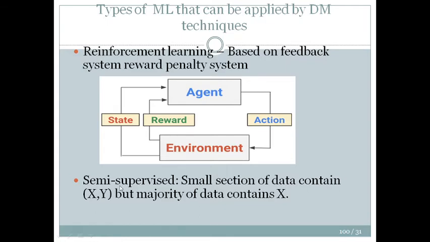And then we have semi-supervised learning, where a small section of data contains x, y, but the majority of data contains only x. So we will know what is the value of y, but only for a very small set. The rest of the set will not be having any associated y with it. So simply we use a combination of supervised and unsupervised learning techniques to give rise to this category, semi-supervised learning, because we have a lot of missing data. And for such type of cases we can use semi-supervised learning.